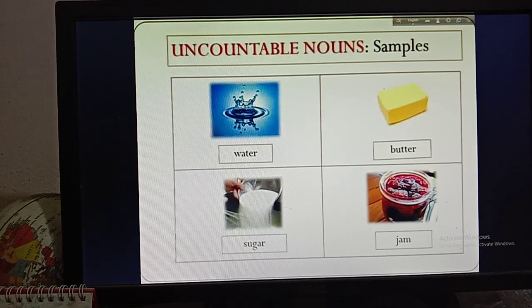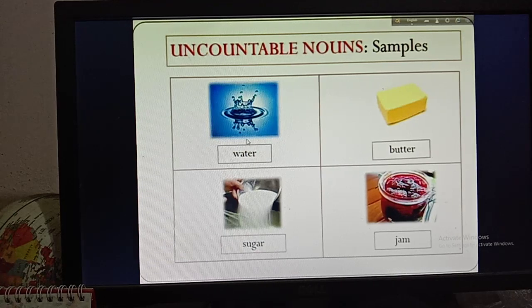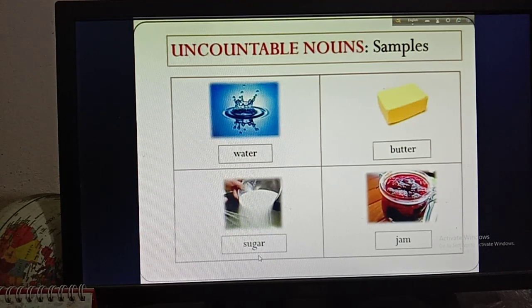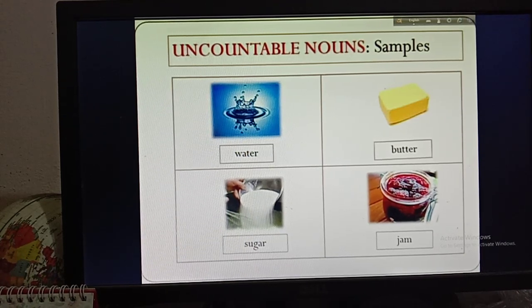So when there is only singular water, like if I say water is essential for our life, then water will be uncountable. If I say sugar is needed for our health, then sugar will be uncountable.